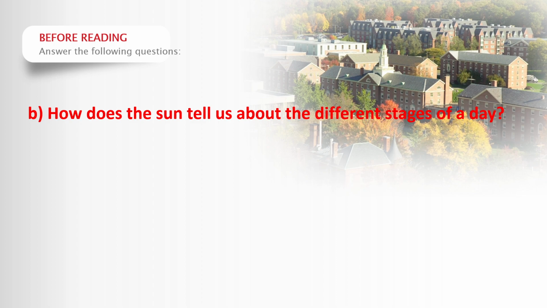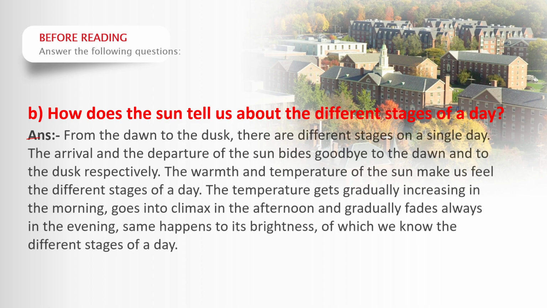Question number B. How does the sun tell us about the different stages of a day? And the answer is, from the dawn to the dusk there are different stages on a single day. The arrival and the departure of the sun bids goodbye to the dawn and to the dusk respectively.